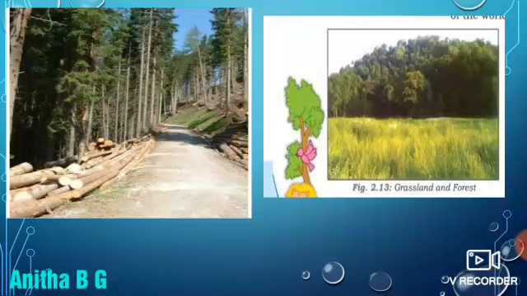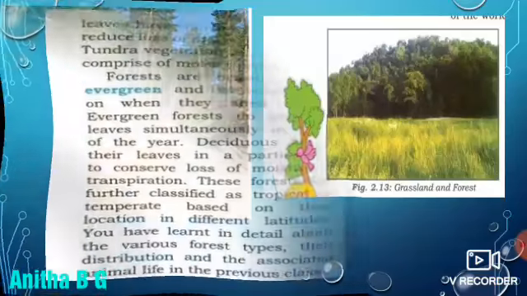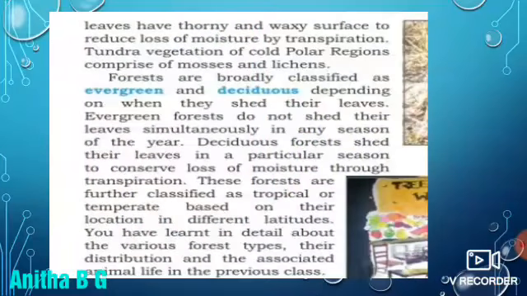These are the forest and the grasslands. Forests we can see in heavy rainfall areas, heavily moist areas. Grasslands we can see in moderate or dry places, in the medium rainfall areas.